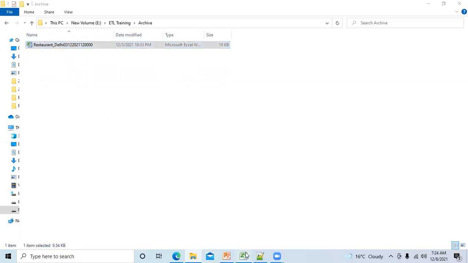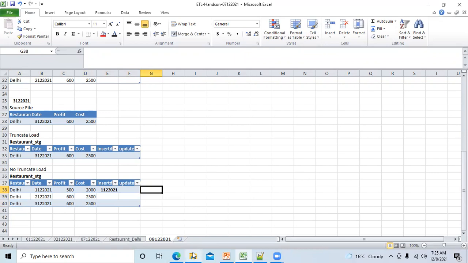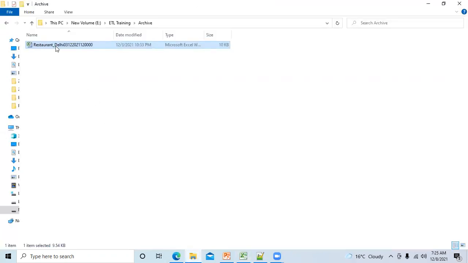But if you are claiming on this staging, the source team will not agree. Why? Because maybe they will tell you that there is some problem in the code or the job that you have written, because of this the data is incorrect, because you have manipulated data here. So in that case this evidence will work, because this is the direct file which you have received from the source team. That's why you have to keep a track of this as well.